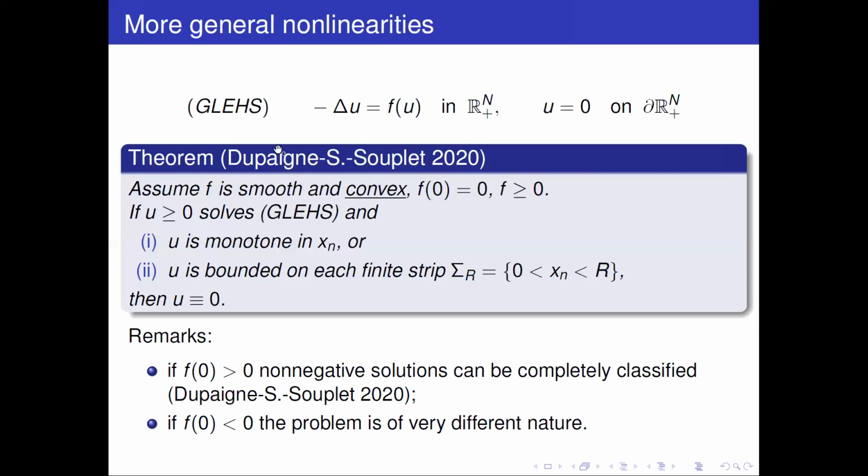Right. So let me now explain a little bit about the proof of this result. Well, to start with, we are going to use the same idea of Chen-Li and Zhu, which was that we are going to show that if a monotone in the normal direction function exists, then it should be convex.